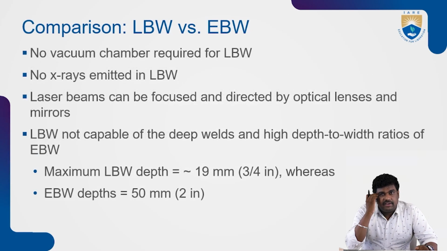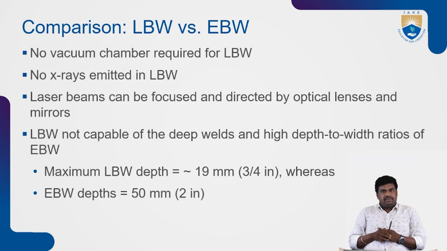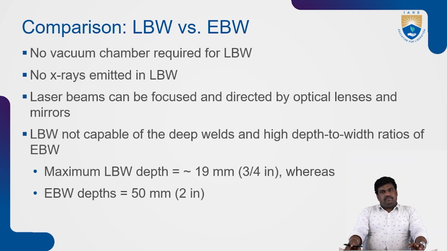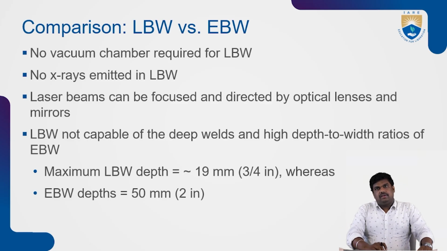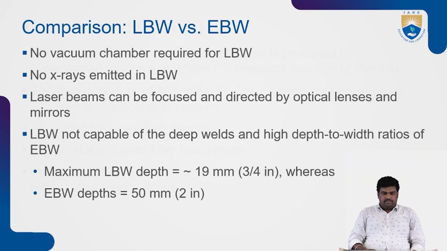So a comparison of laser beam welding and electron beam welding: no vacuum chamber is required for laser beam welding, but for electron beam welding a vacuum chamber is required. No X-rays are emitted in laser beam welding, but in electron beam welding X-ray emission will be there. Laser beams can be focused and directed by optical lenses and mirrors. Laser beam welding is not capable of the deep welds and high depth to width ratios of electron beam welding. So you can use laser beam welding for small parts. The maximum laser beam welding depth is 19 mm, almost 3/4 inch, whereas the electron beam welding depth is 50 mm, 2 inch.